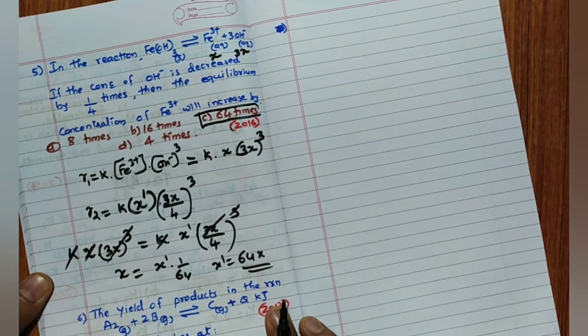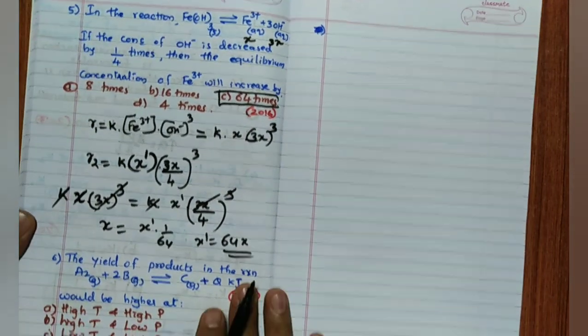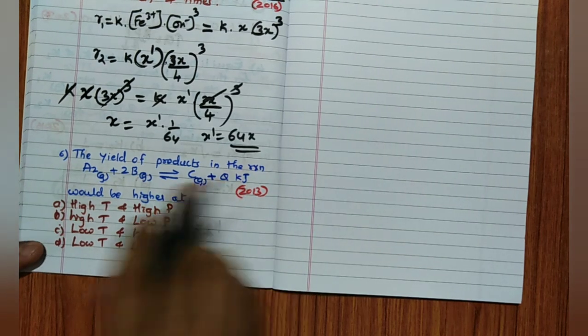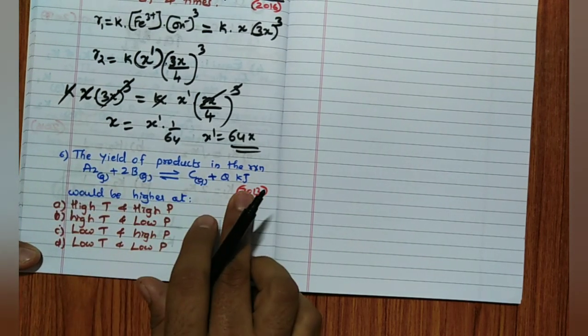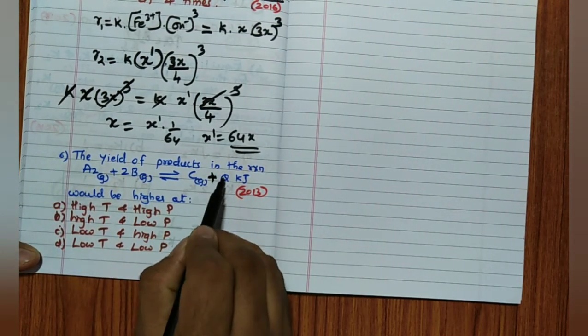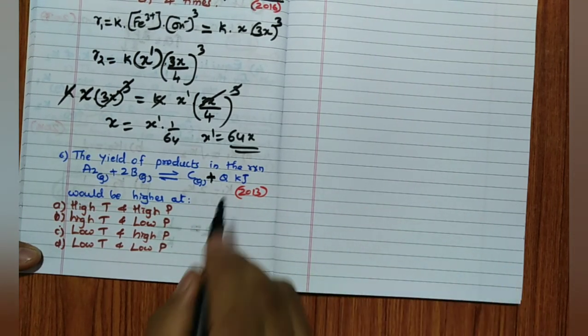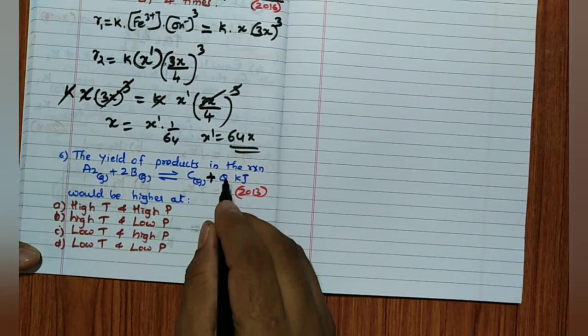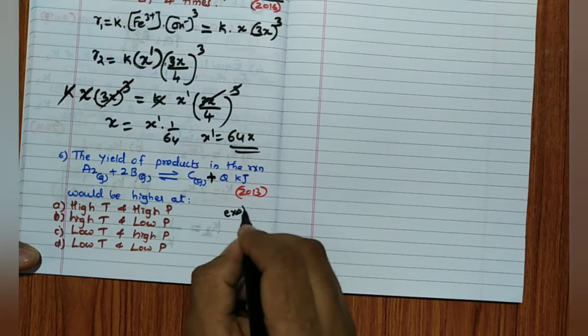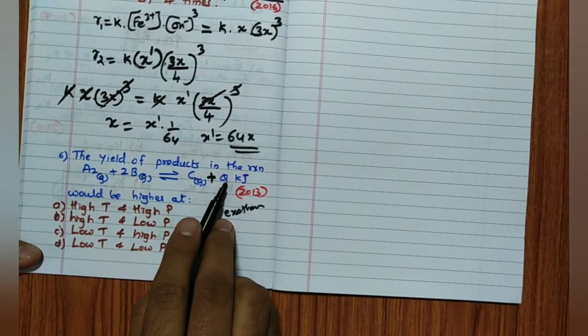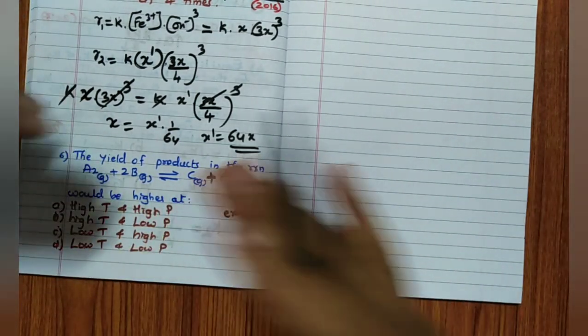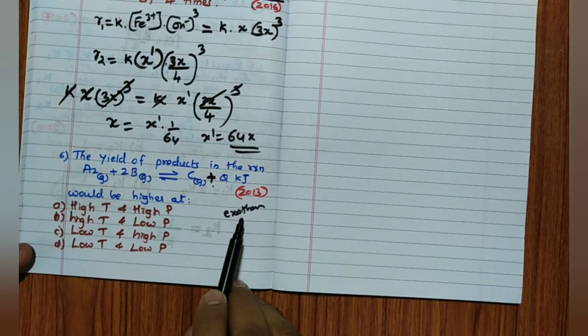2016 asked question. Remember this. Now, yield of product in the reaction A2 plus 2B gives rise to C plus Q kilojoules. See, C plus Q kilojoules means it is an exothermic reaction. Plus Q is given, and heat is released. The meaning is heat is released. Plus Q means exothermic reaction.